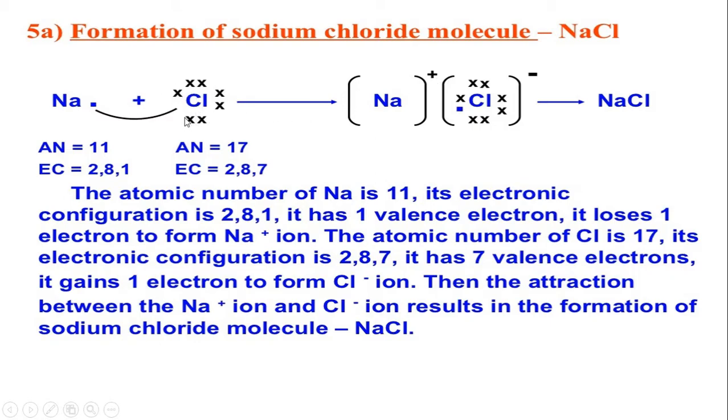Chlorine will accept 1 electron and become Cl-. So this is the ionic compound, NaCl. So what is an ionic bond? It is the complete transfer of electrons. One tends to lose, one tends to accept, and the bond formed between the two atoms is called an ionic bond or electrovalent bond.